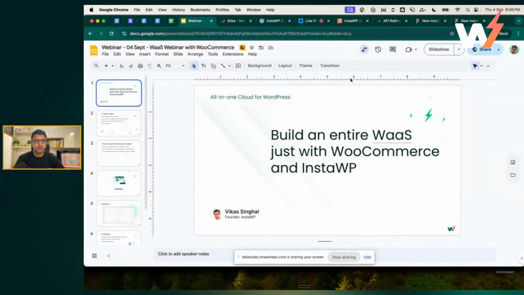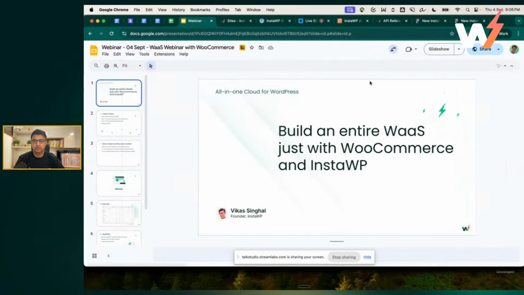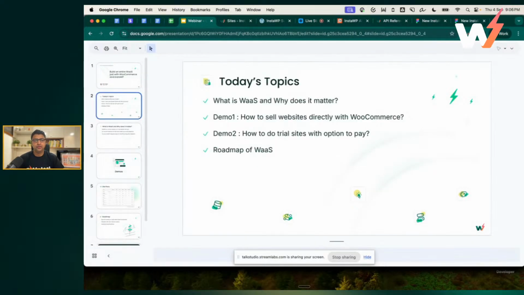All right, so today we are here to talk about building a WaaS using WooCommerce and InstaWP. And again, thanks for being here. Today the presentation is actually not a lengthy one. It is all about demos and how to actually set it up. What we are going to talk about is what is WaaS and why does it matter.